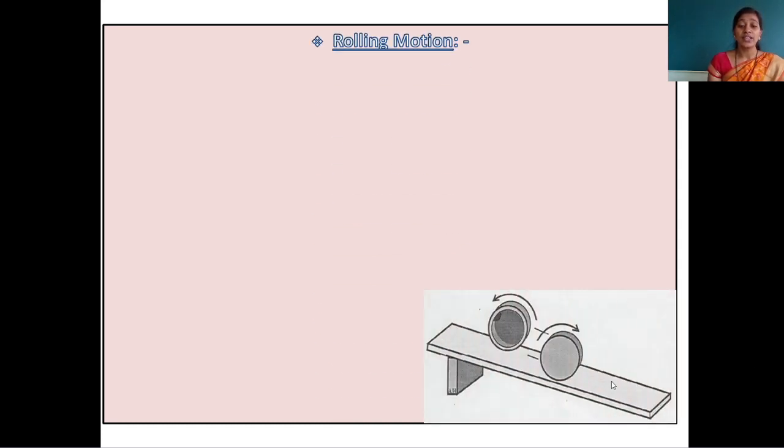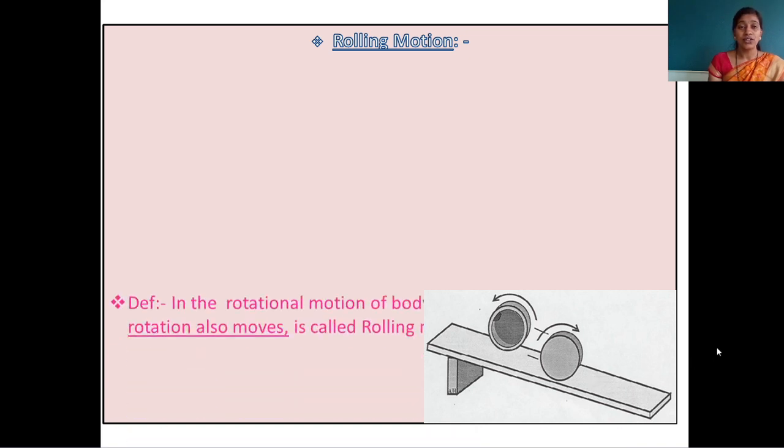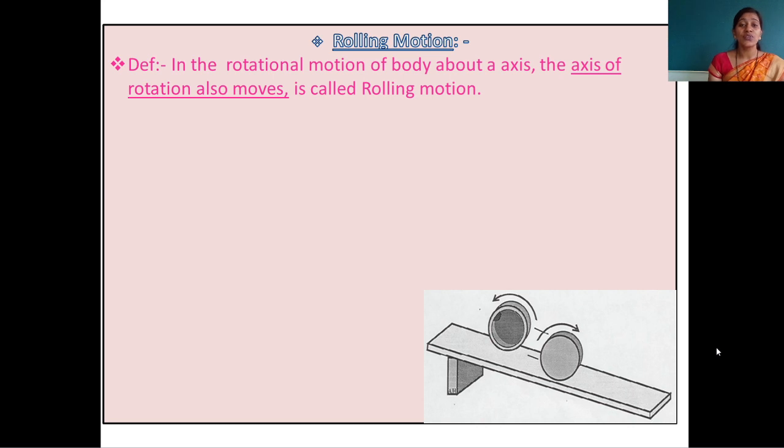It is very important for JEE and NEET also: rolling motion. Here we can see the diagram. The object is going to roll on that inclined plane. Here is the definition: in the rotational motion of a body about an axis, if the axis of rotation also moves, it is called rolling motion. Here in rolling motion we should first understand the definition of rotational motion. When any body is rotating about an axis passing through any point of the body, that time all particles of the body are rotating about an axis, and when that axis of rotation also moves, that time this motion is called rolling motion.